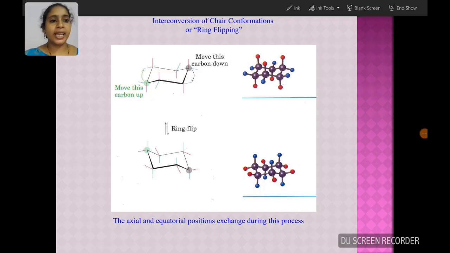The axial and equatorial hydrogen atoms will exchange with each other through a process called ring flipping. In this, one of the carbon atoms which is present at the upper position will be changed into the lower position. During this, both the axial and equatorial hydrogen atoms are exchangeable. The overall process is called ring flipping. So based on this, Sachse has clearly explained the stability of cyclohexane and higher cycloalkanes, which couldn't be explained based upon Baeyer strain theory. Thank you one and all.